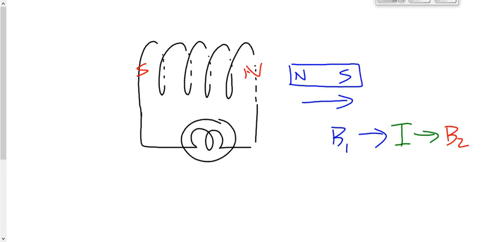Anna? No, it helps it along, right? That violates the law of conservation of energy because this thing is given a little bit of a push to the right, and now all of a sudden it's going to move even faster to the right because of this magnetic force. That can't happen. So we'd put a south pole right here. It was moving to the right. We have to pull it back to the left to oppose its motion. And the only way to do that is to attract it.